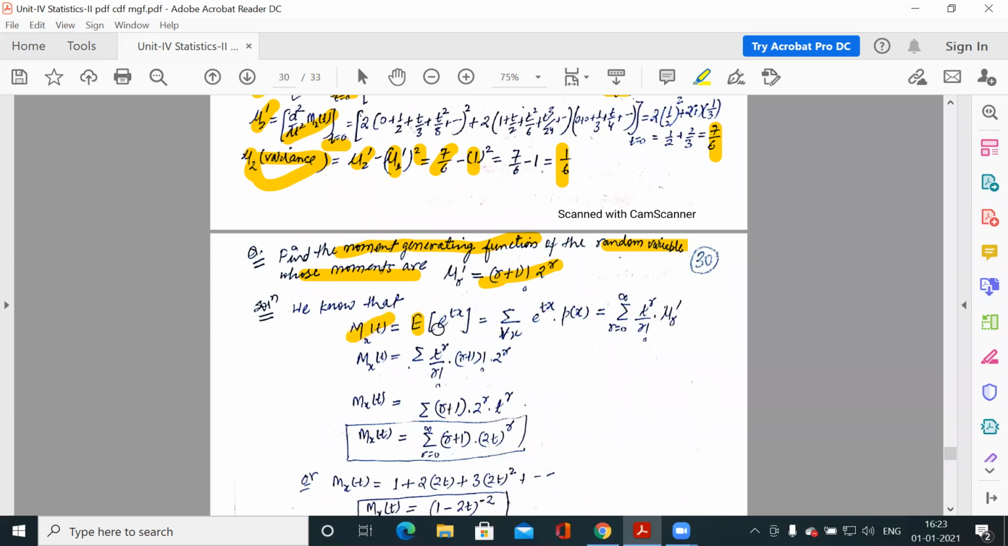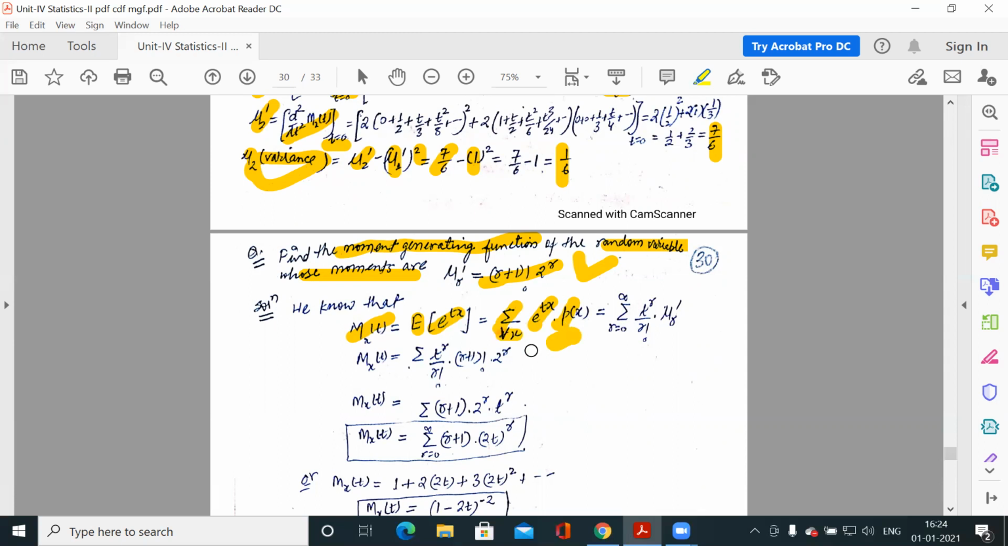So what is the moment generating function? It is the expected value of e to the power tX. Now we are using the discrete case, because it is not mentioned whether the variable is discrete or continuous. So we can use any definition; it is up to you. You use the discrete case or the continuous case. This is the definition of the moment generating function, expected value of e to the power tX, so this is the summation of e to the power tx into p(x) for every x.